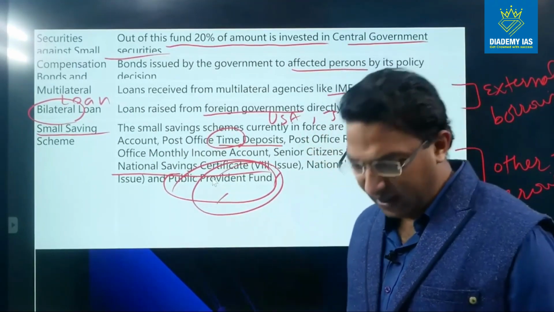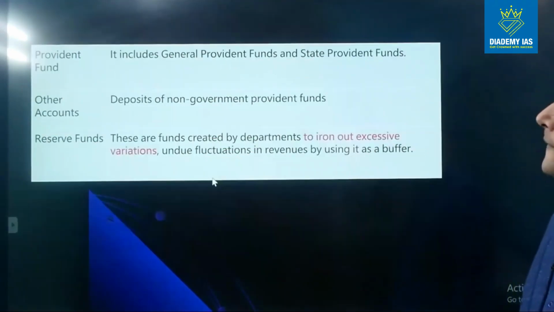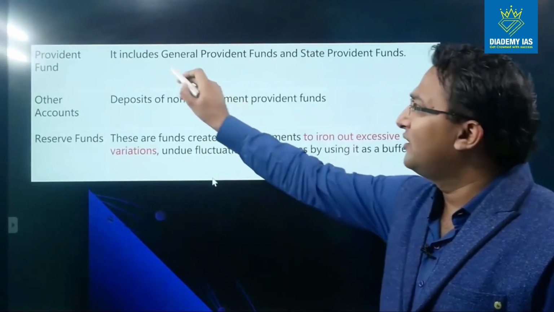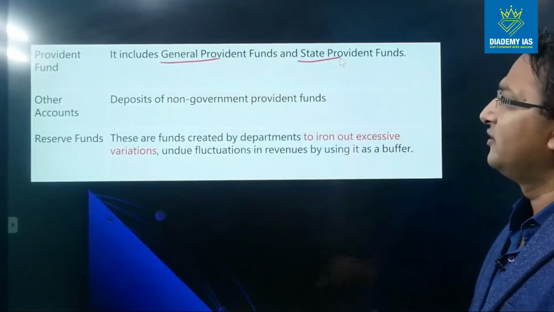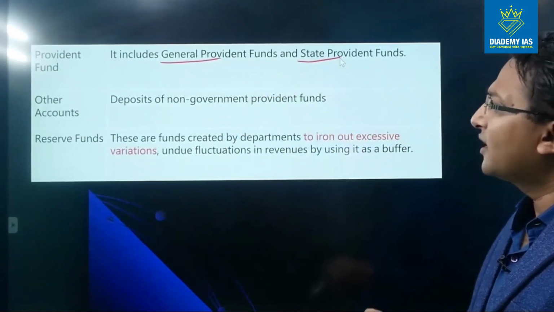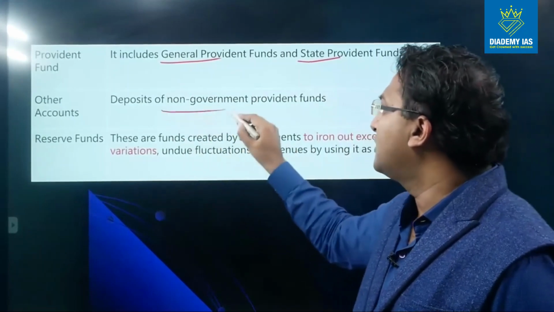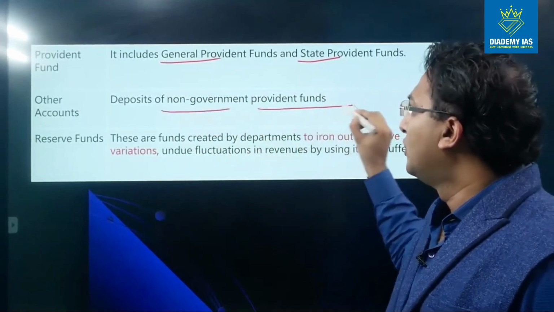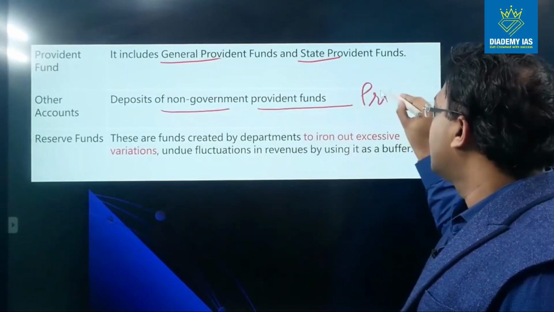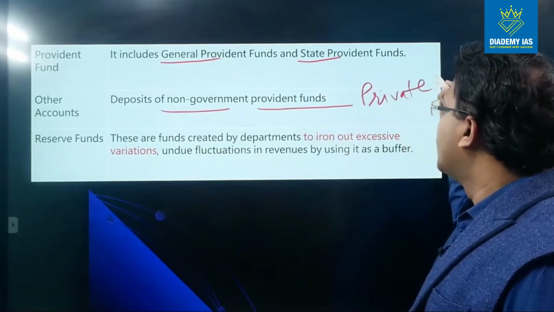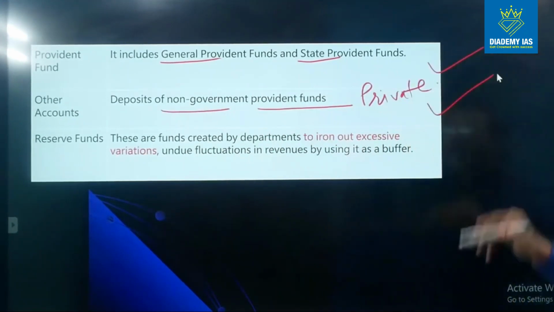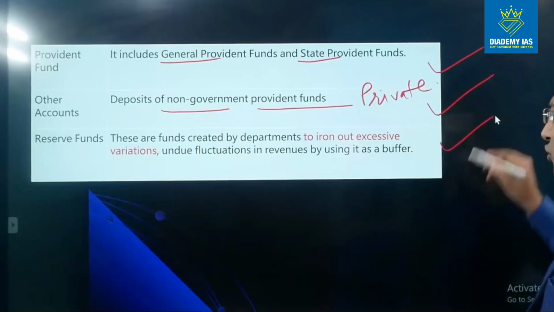So this is provident fund. It includes general provident fund and state provident fund, right? Other accounts, deposits of non-government provident funds. So the private sector funds basically, right? So these are also part of the other than borrowing.